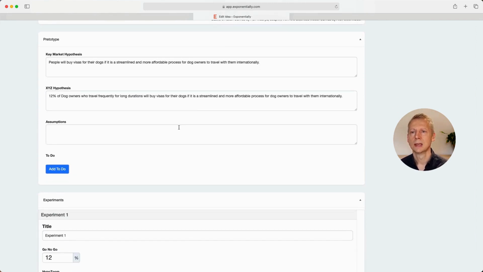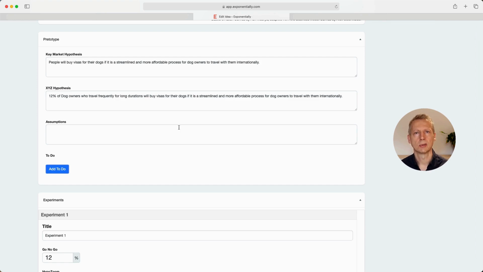our key market hypothesis here is people will buy visas for their dogs if it's a streamlined and more affordable process for dog owners to allow them to travel with them internationally. So it's quite specific about something we can validate or invalidate. Then the XYZ in this case, I went with 12% of dog owners who travel frequently for long durations will buy visas for their dogs if it's a streamlined and more affordable process for dog owners to travel with them internationally. So the same as the key market hypothesis, except now we're saying it with numbers, with 12%.